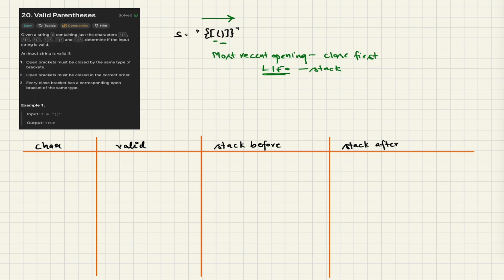So for traversing, first I have this opening bracket. Given a character, what action am I going to perform? Since this is an opening bracket, I'm going to push it into my stack.